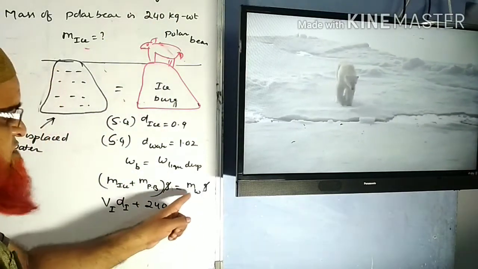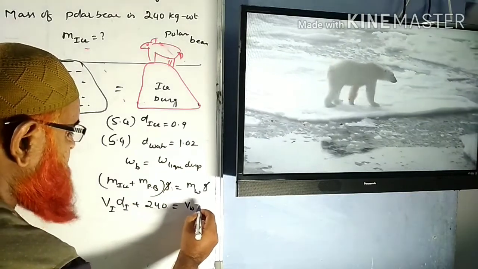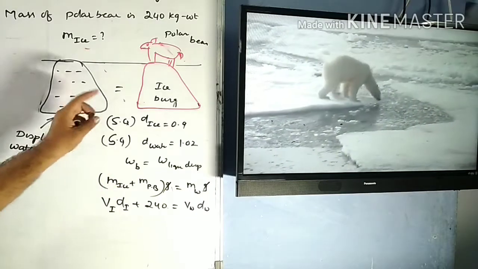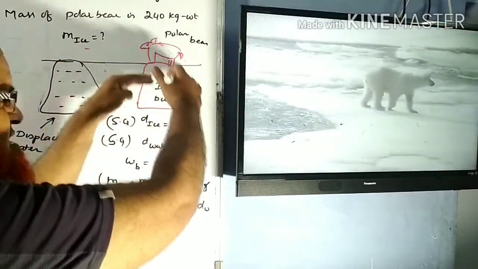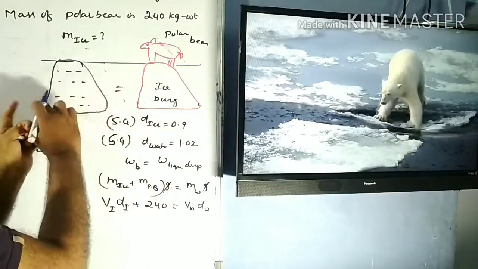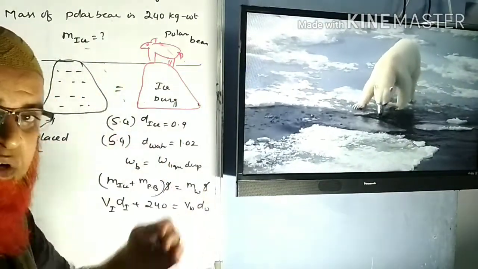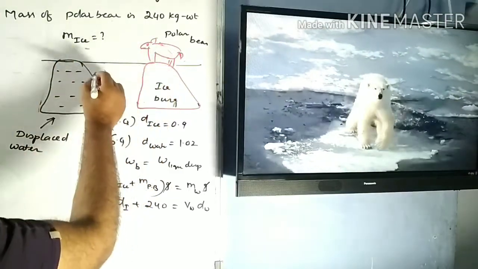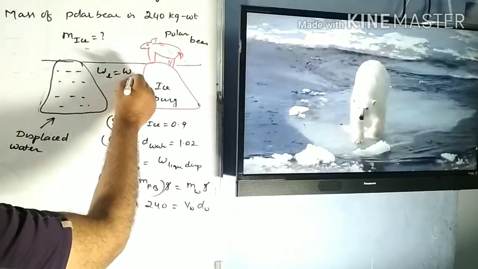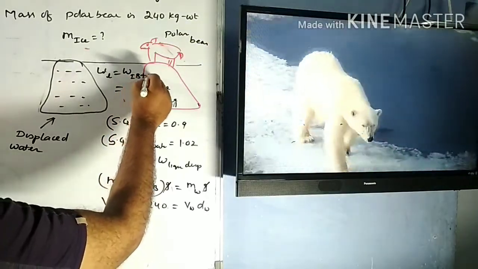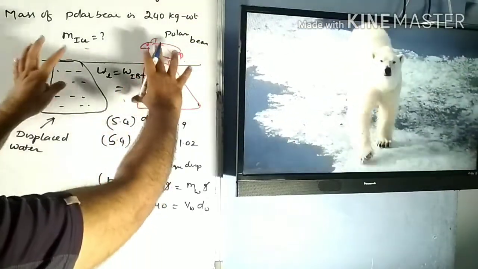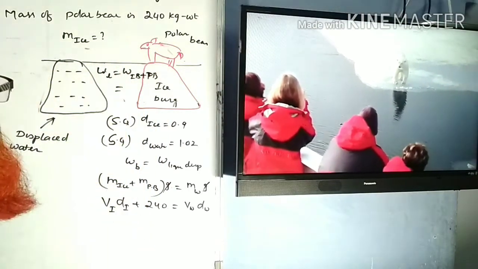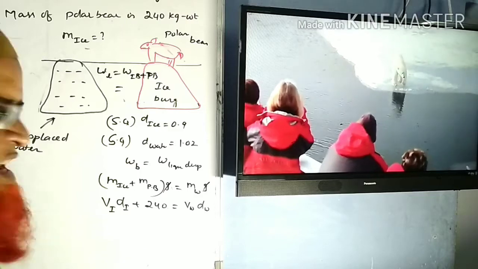And the mass of the water is nothing but the volume of the water into the density of water here. But if you observe one thing here, whatever amount of iceberg is inside the water, that much amount of water is going to be displaced. So this weight and this weight, both weights are the same now. So the weight of the liquid and the weight of the iceberg plus polar bear, these two combined weights are going to be the same. That is called the law of floating bodies, we can say.